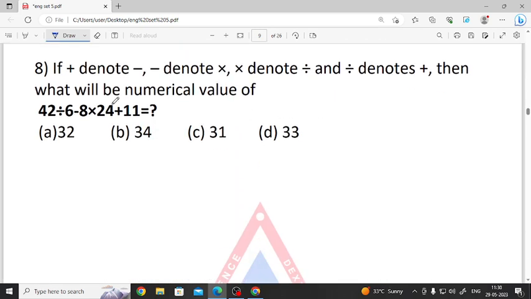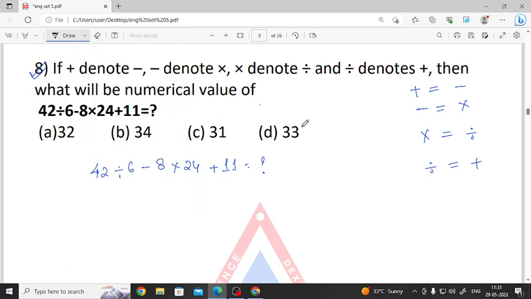Okay, so what is given: plus denotes minus. I am writing here, plus is equal to minus, minus gives us multiply, multiply gives us divide, and divide gives us plus. So what is the question given here? 42 divided by 6 minus 8 multiplied by 24 plus 11 gives us what?